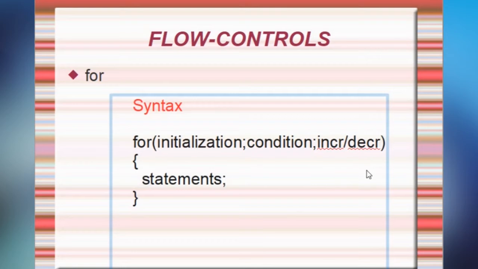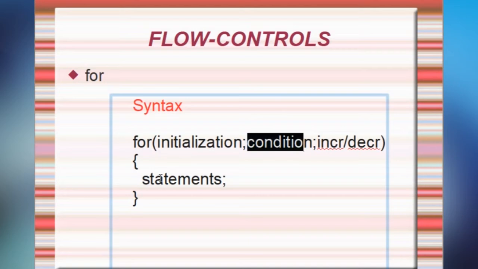In Java, after completion of each statement we have to put a semicolon, right? But here for or if else we should not give a semicolon. So what will happen if we give a semicolon? I'll tell you at the end of the session. As of now, remember that we should not give a semicolon at the end of a loop. So first initialization, then semicolon, then condition, then semicolon, then increment or decrement. If this condition is true, then only these statements will execute.